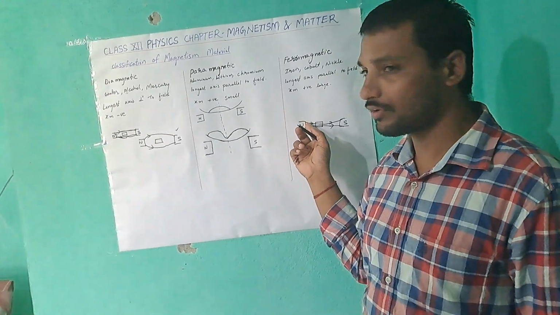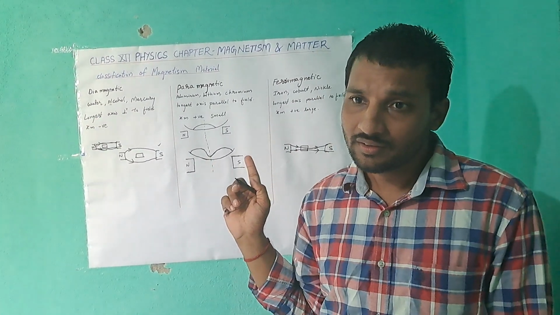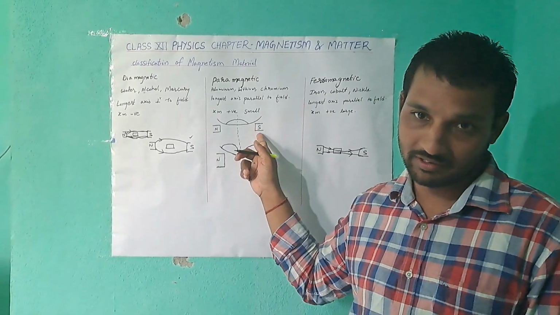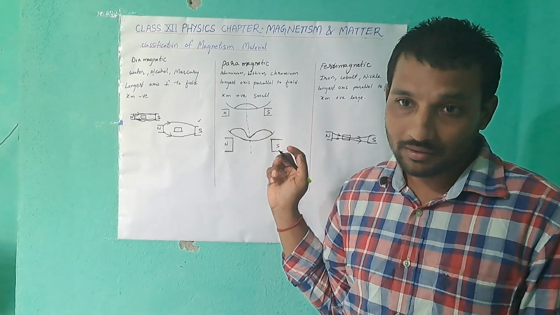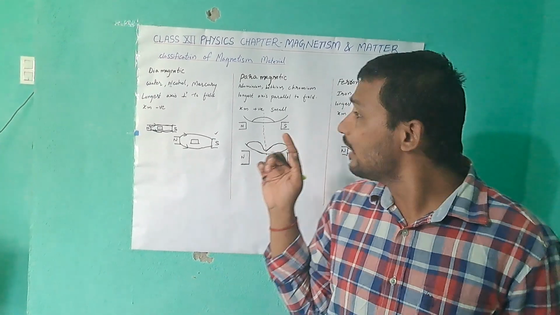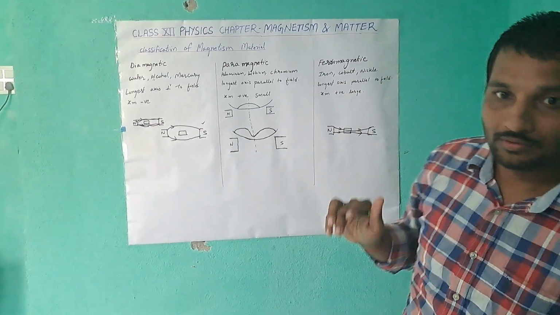In ferro also, if all the lines of forces pass through it, it is known as a paramagnetic material. If few lines of forces pass through it, it is known as ferromagnetic material.